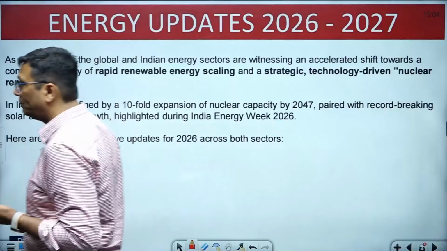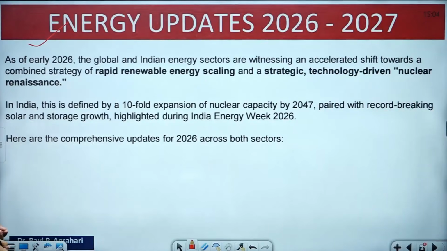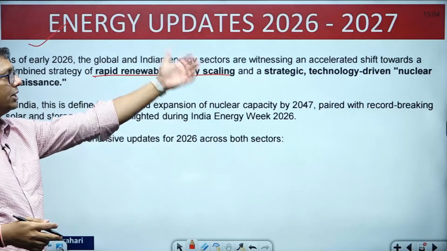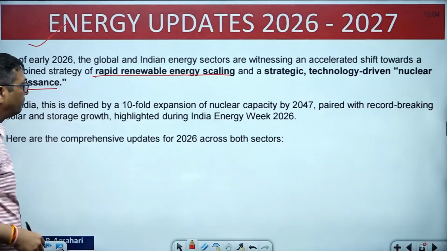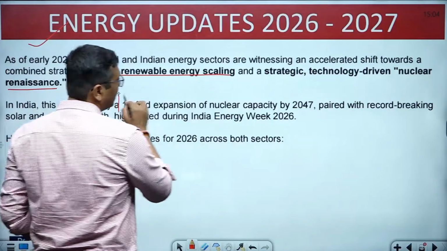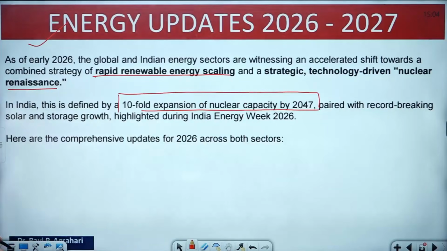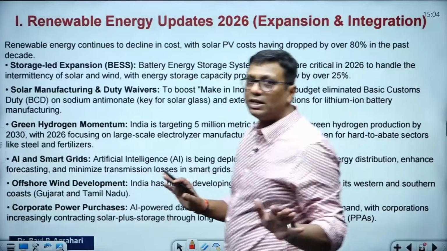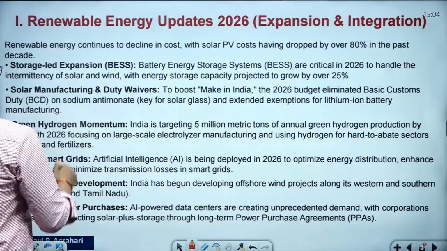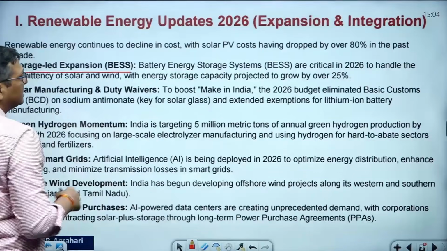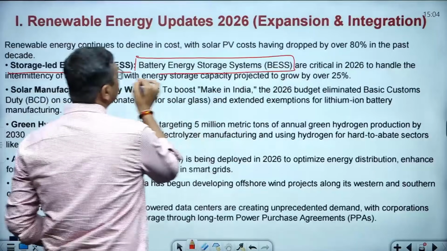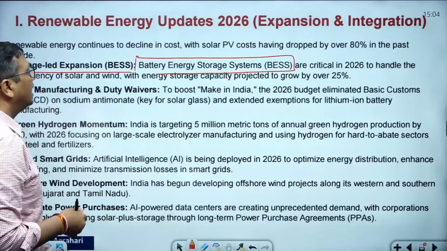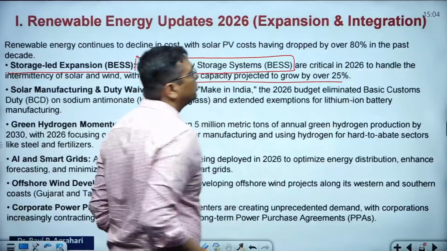This is overall about the updates in the 2026-27 budget. Here, rapid renewable energy, India has planned to scale, to grow, a strategic, technology-driven nuclear renaissance. A 10-fold expansion of nuclear capacity, India has planned to achieve by 2047. This is all about the 2026 budget. Once you take a printout, just read it, guys, this is the overall about renewable energy and what India has planned to do. Storage-led expansion, BESS, I already told you in this PDF. Battery energy storage system, in the Rajnandgaon area, Chhattisgarh, the largest battery energy storage system has been developed, and we are trying to increase the storage capacity by around 25%.